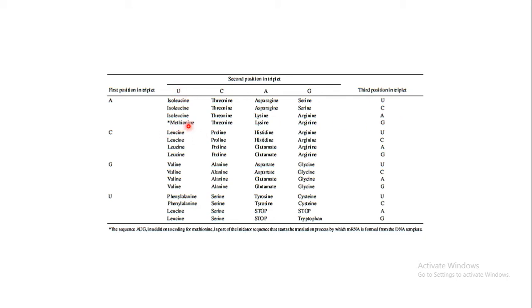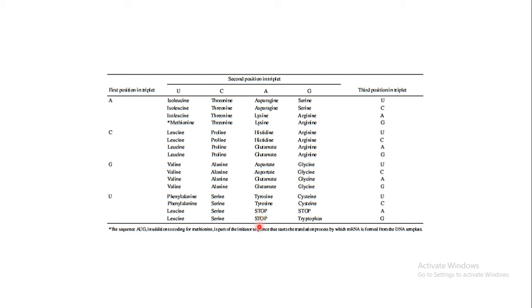Now one more important point to be noted over here is that AUG is also an initiation codon, which will start the protein synthesis. Then let us take one more example. Suppose at the first position there is G, second position A, and third position C, that is GAC, then it will code for aspartate. Similarly, if there is U, A and A, it will code for stop.